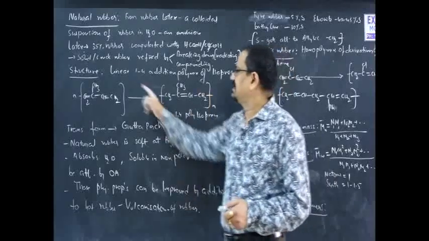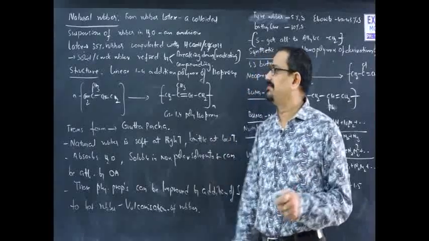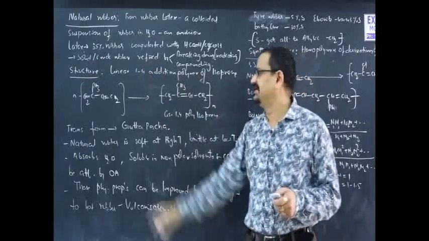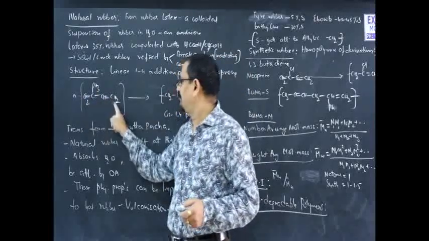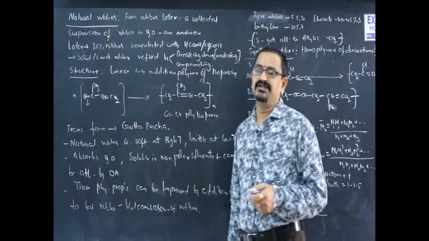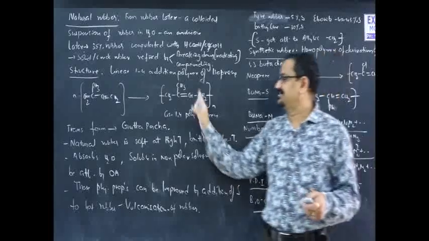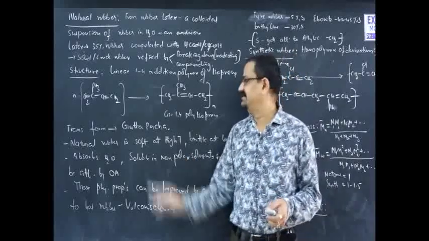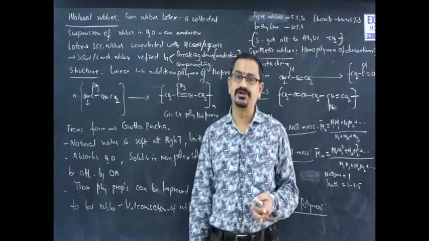The structure of rubber is a linear 1,4 addition polymer of isoprene. This is isoprene. It contains unsaturation at the 1,3 positions, but after polymerization unsaturation can be seen between C2 and C3. This is cis 1,4 polyisoprene, and its trans form is called gutta percha. They may ask this, it was a previous question also. Natural rubber is a cis form, whereas the trans form of rubber is called gutta percha.